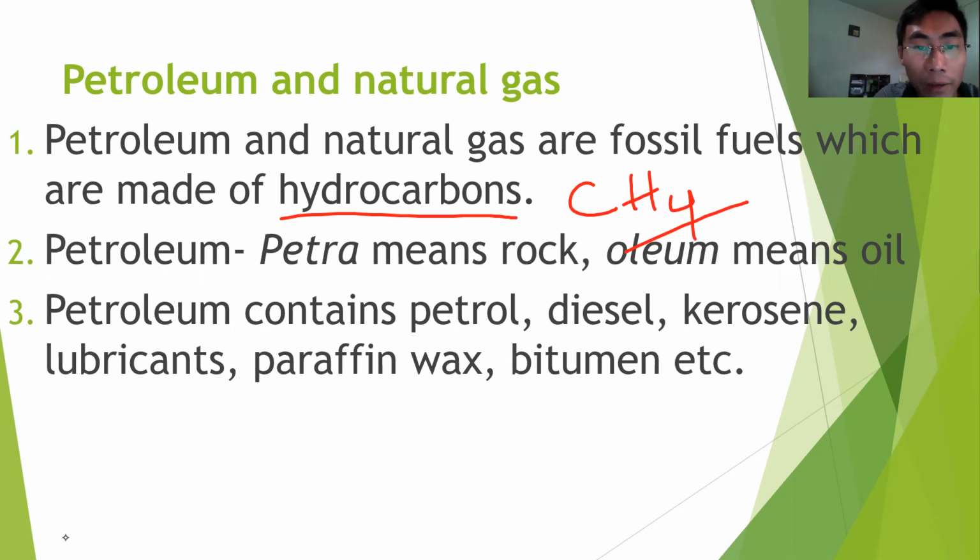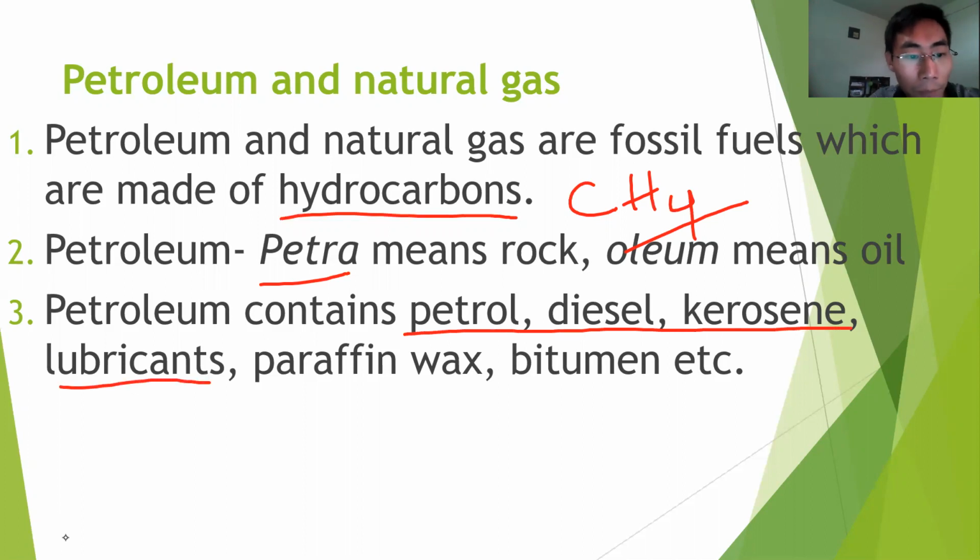Okay, then petroleum is derived from the word petra, which means rock, and oleum, which means oil. So petroleum literally means oil from rock. Okay, then petroleum contains petrol, diesel, kerosene. These things you are familiar with.